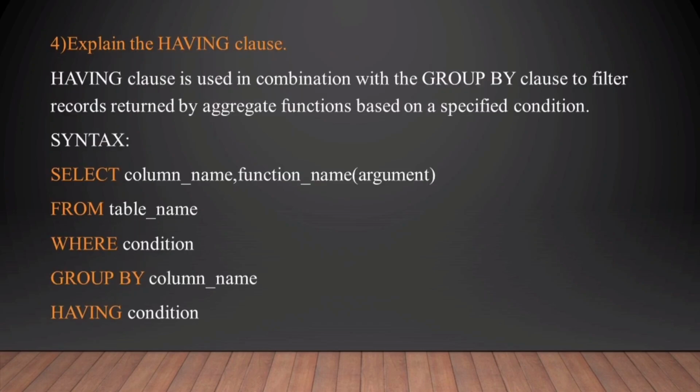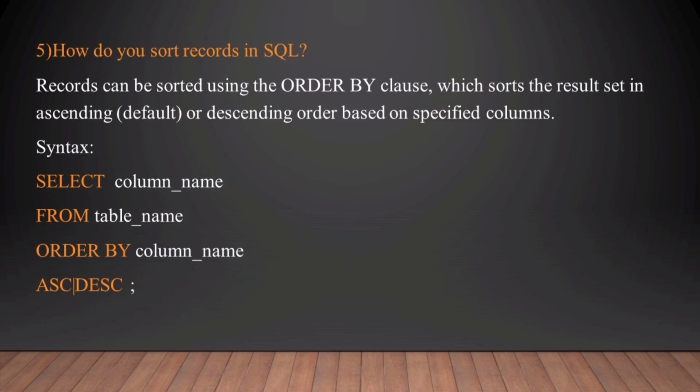Explain the having clause. Having clause is used in combination with the group by clause to filter rows returned by aggregate functions based on a specific condition. Syntax for having clause: select column name, function name from table name where condition group by column name having condition.